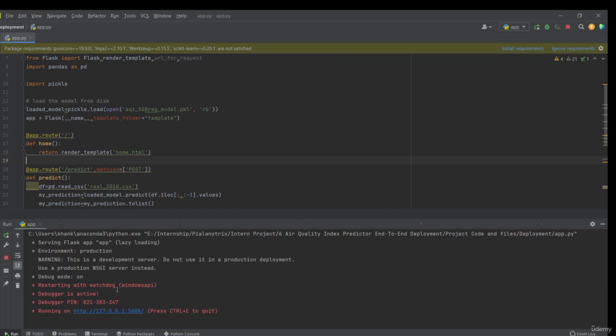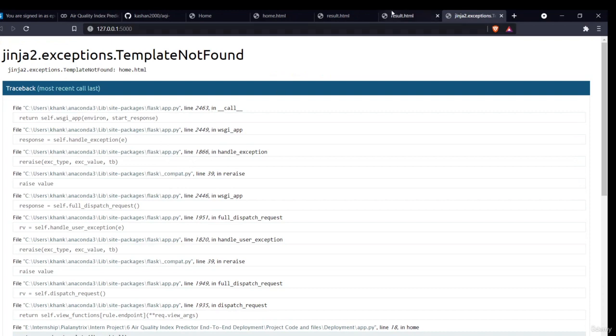Now it has given me a link, saying it is running on this server. This web app is running on my local environment. No one else can access it. I can access it only via this link. If I click here, as you can see, sorry, there is some error, it's saying template not found.